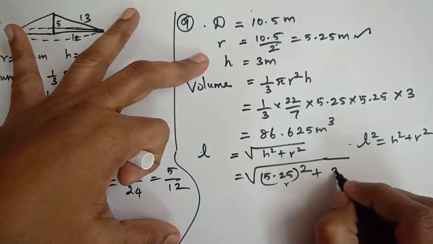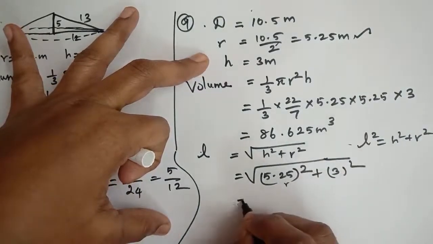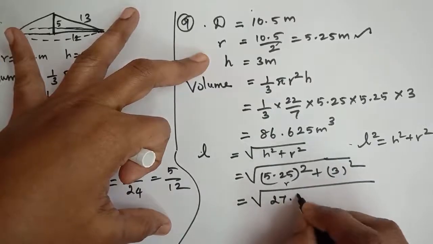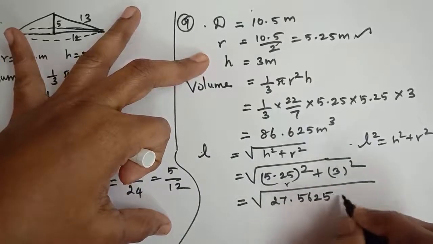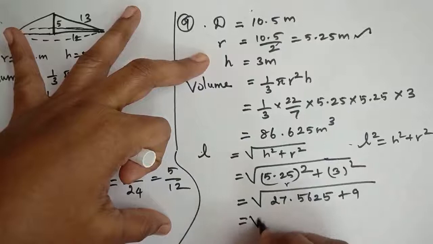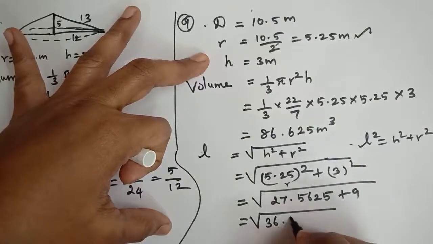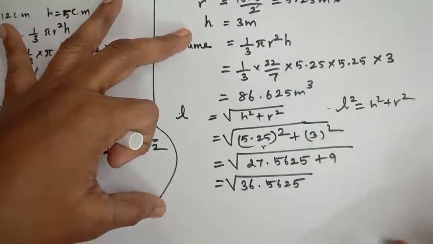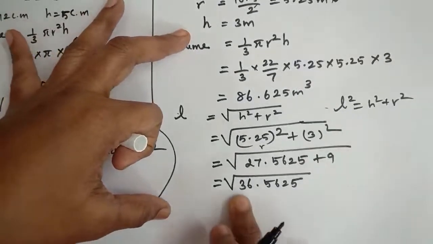So that is equal to 27.5625 plus 9, that is equal to 36.5625. So we have to find the root of this number.